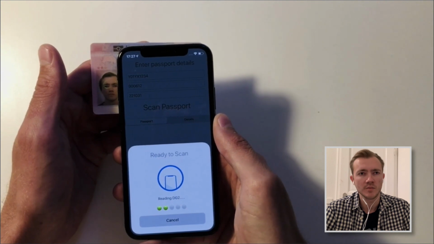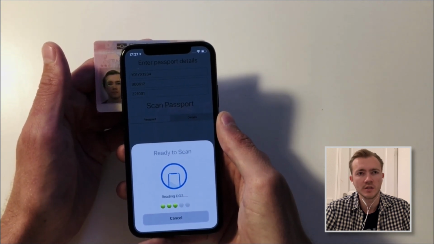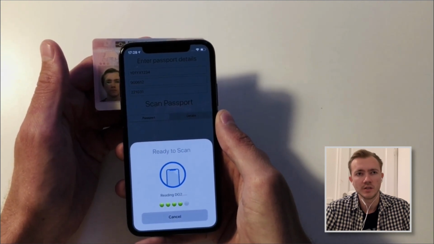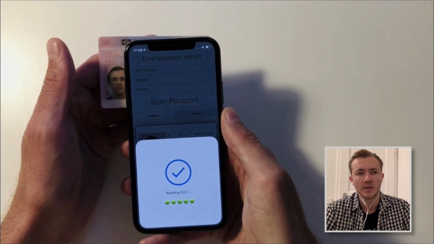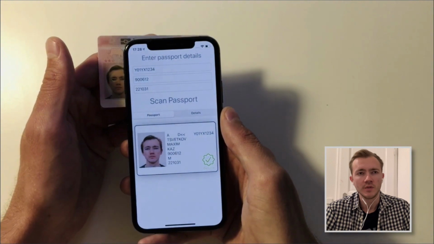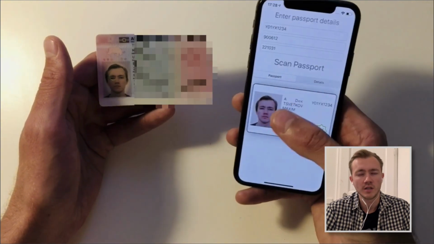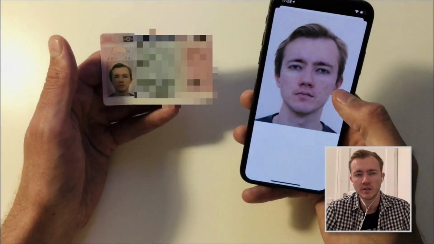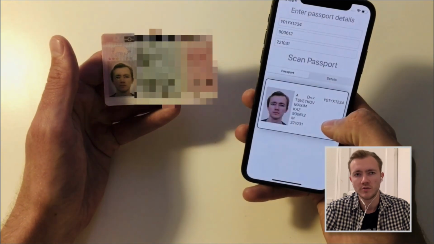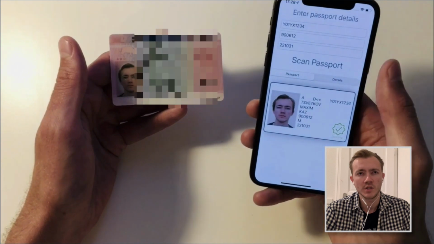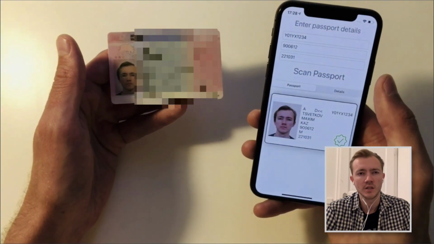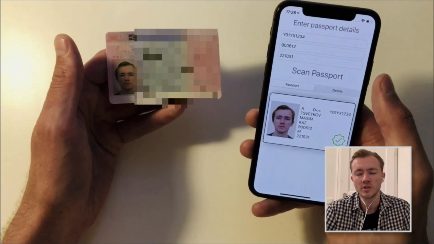And after some time, when reading is finished, we can see the data from the card on your device. And we can see that the photo in good quality is also here. That's why the reading took a bit more time because of the big image file. So from first look, the NFC looks a promising solution for solving user verification problems.